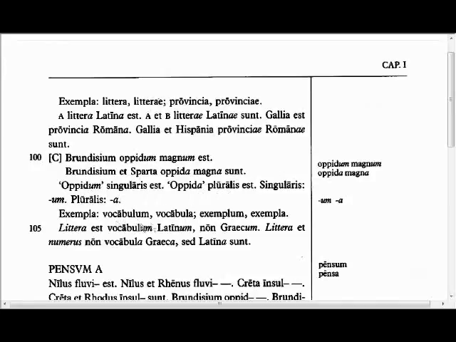Down here we have examples, vocabulum and vocabula, exemplum and exempla. Those are two other words that have this type of ending, an a ending. And here we have littera est vocabulum Latinum. Letter is a Latin word, not Greek. Littera and numerus are not Greek words, but are Latin.